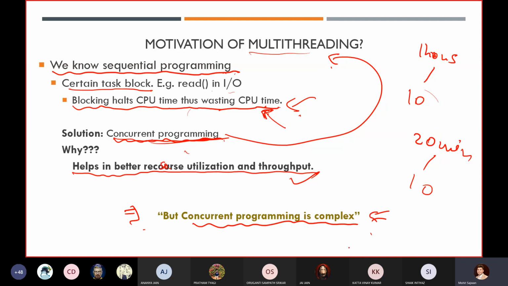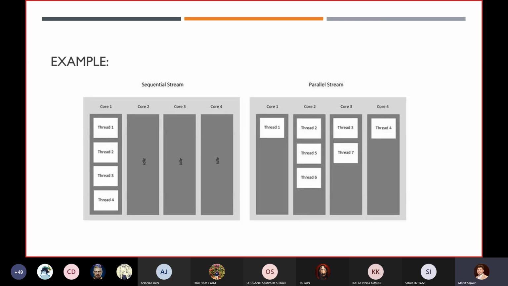But once we learn and get familiar, you will find that multi-threading is also a very simple concept. Whenever we write multi-threading programs, we have to be concerned about a few concepts, which we will learn in upcoming lectures.